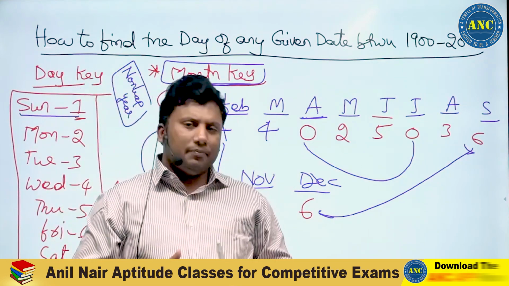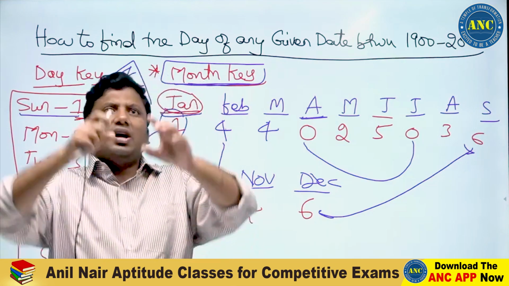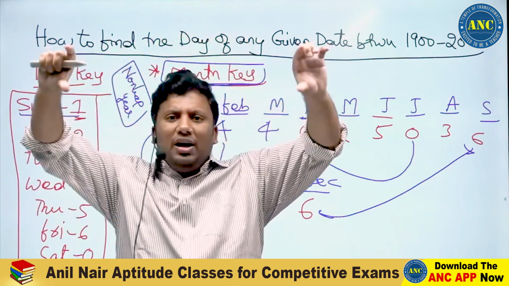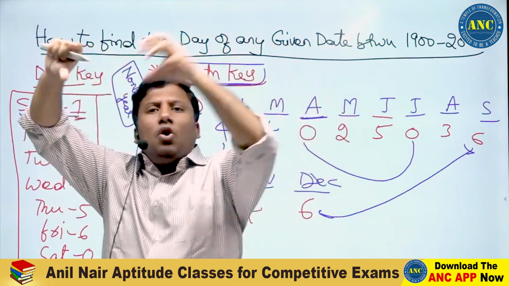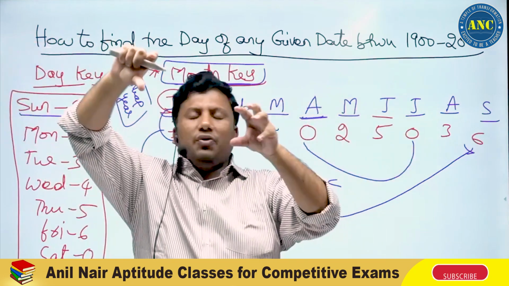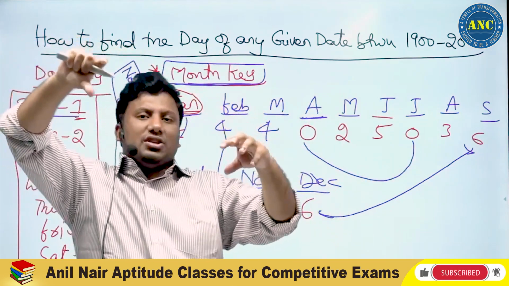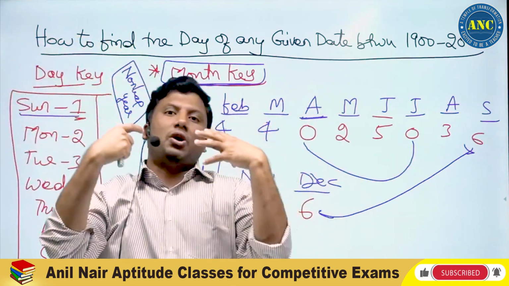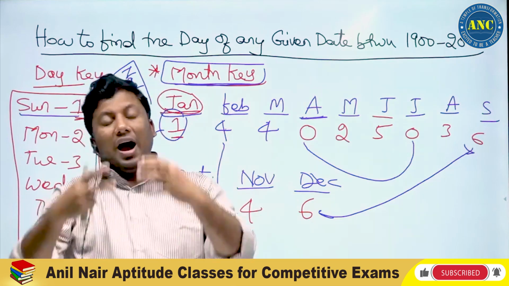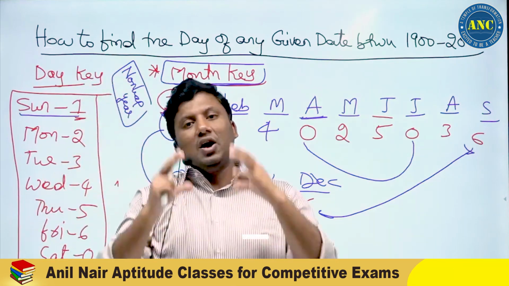Very beautiful understanding, sir. Zeller has given a formula and then he has given the code values for century that we will discuss after 5 minutes. First, we are understanding the importance of a month key value, and from that we are learning which two